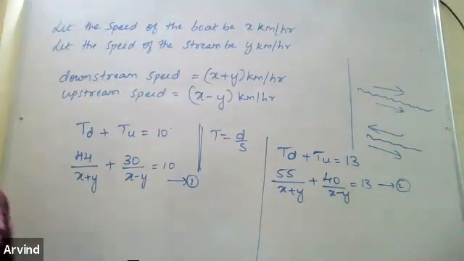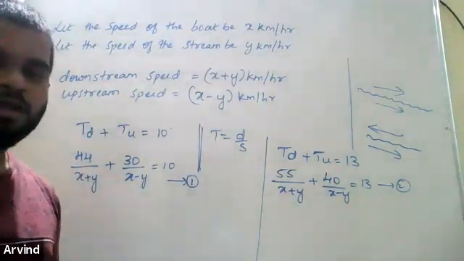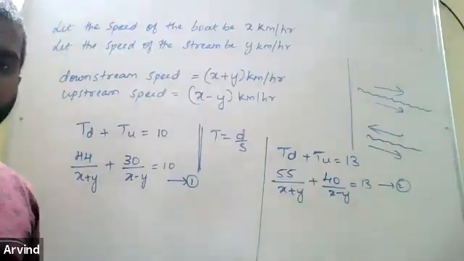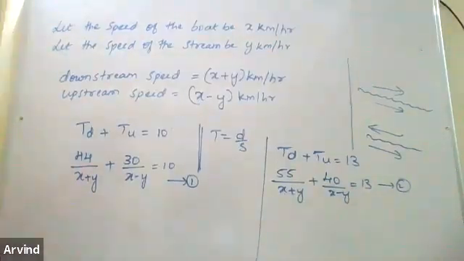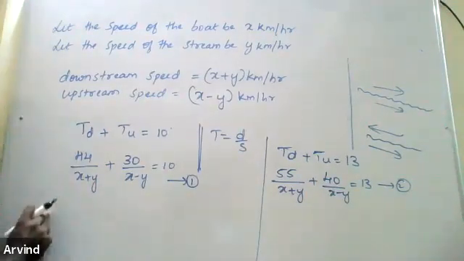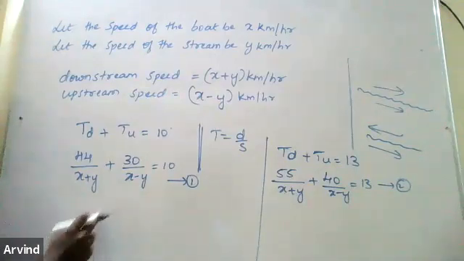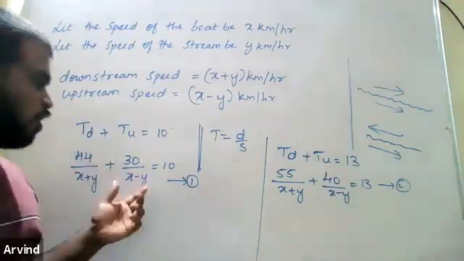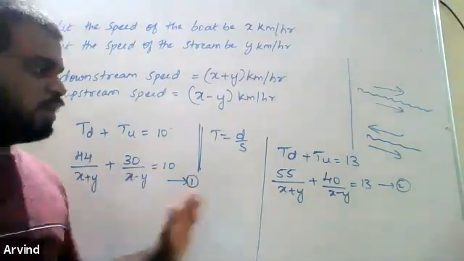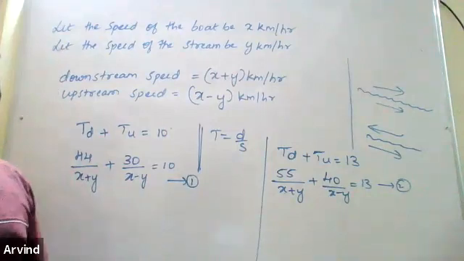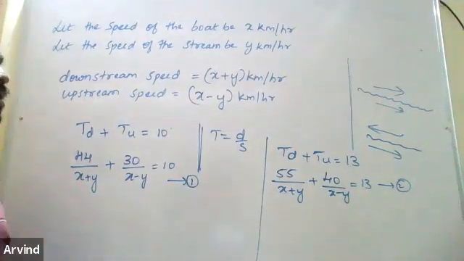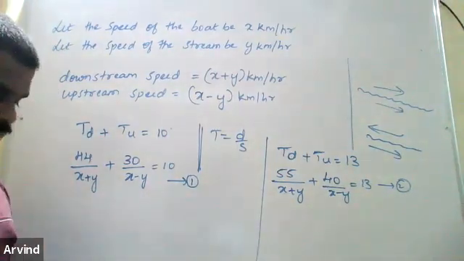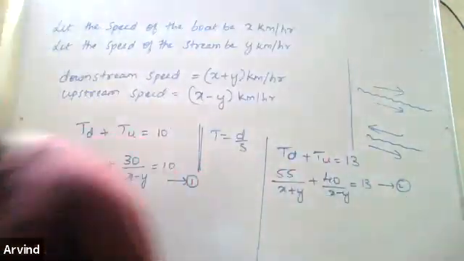From here I hope you can do it. How will you solve it? Can you solve it directly? No, sir. You have to reduce it to the standard form. That means we write it as 44 into 1 divided by x plus y, and 30 into 1 divided by x minus y. Then you have to give a substitution. If you are not aware of this method, you can check it out on YouTube. I guess it will be in the fourth or fifth video. Just check it out. You'll get it.